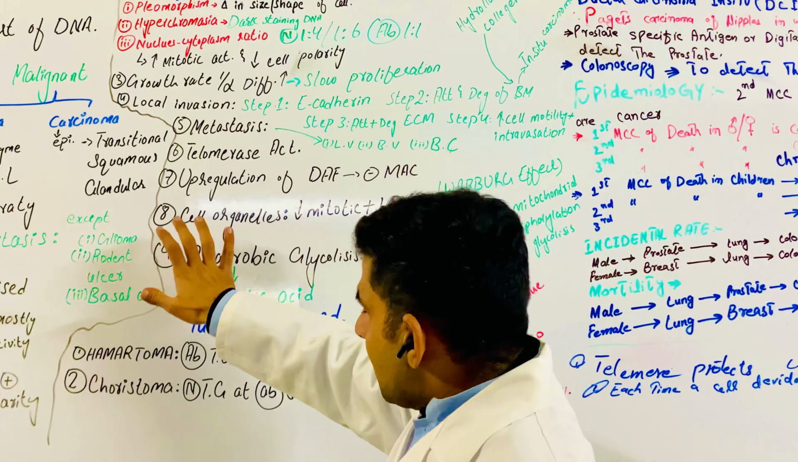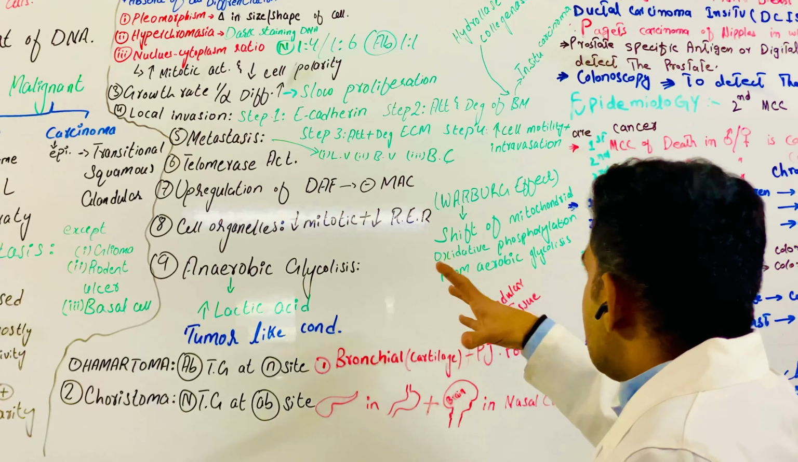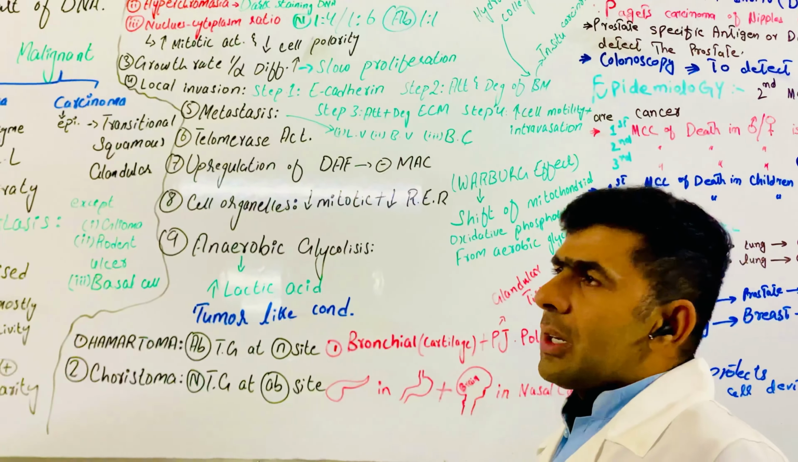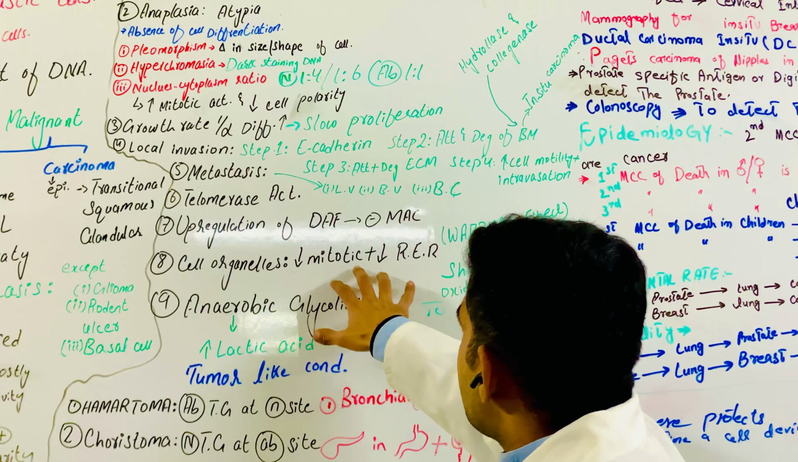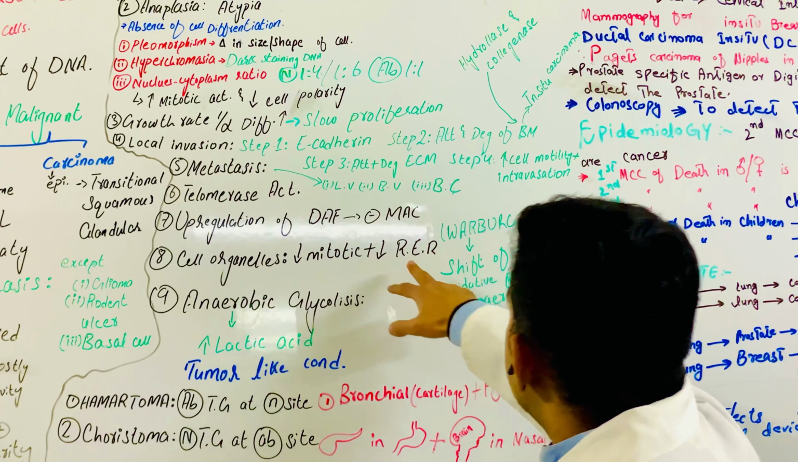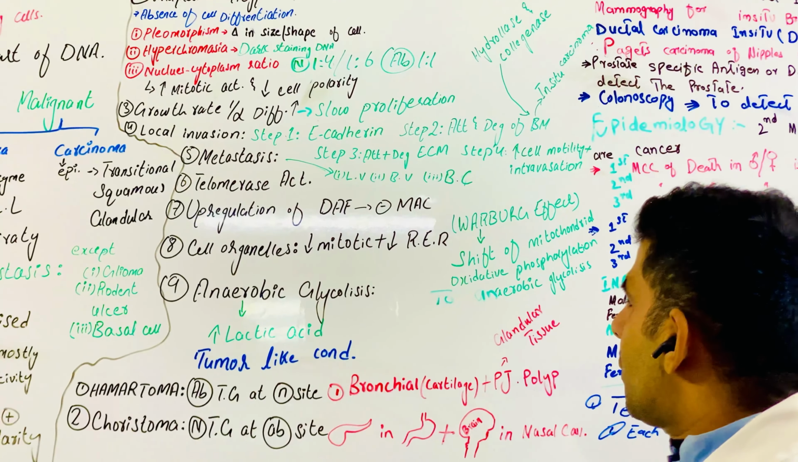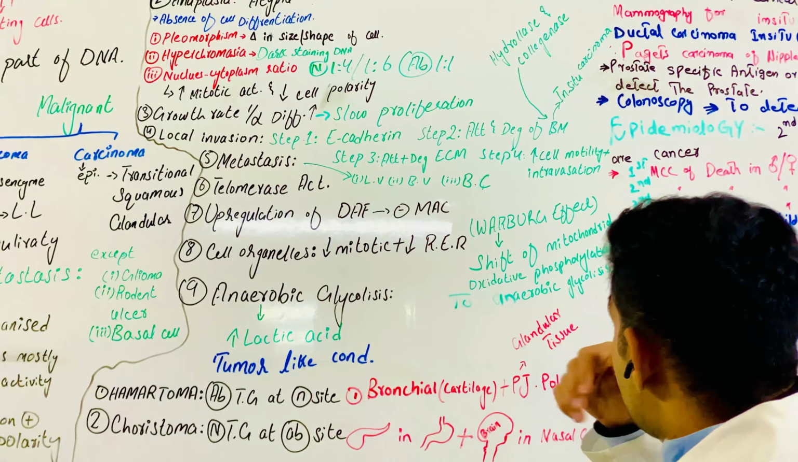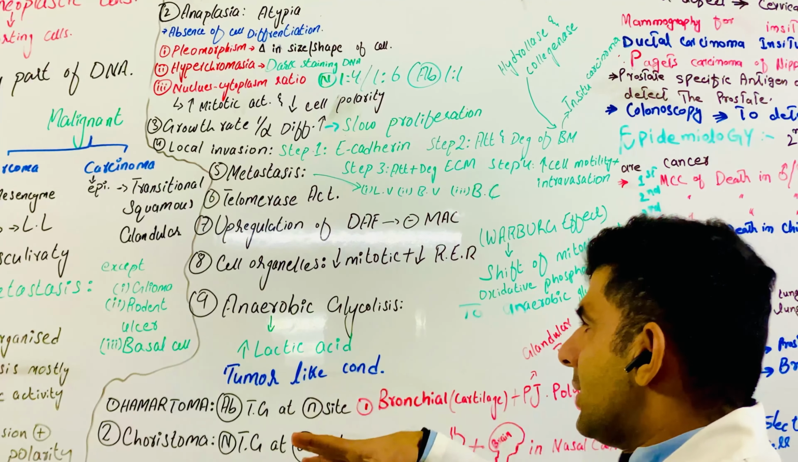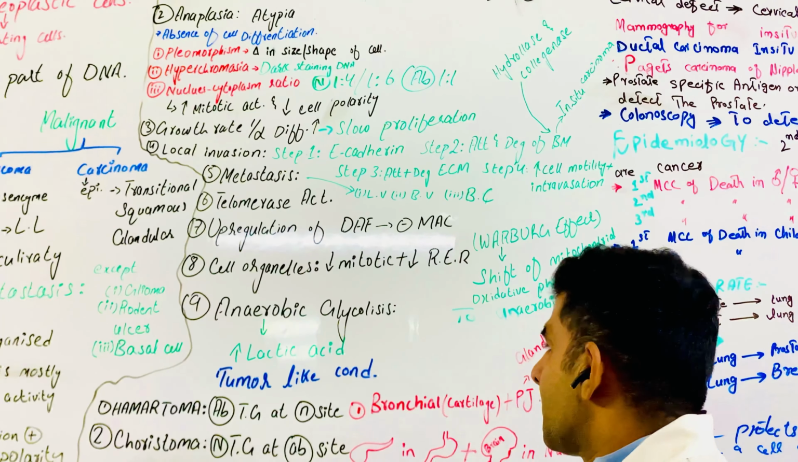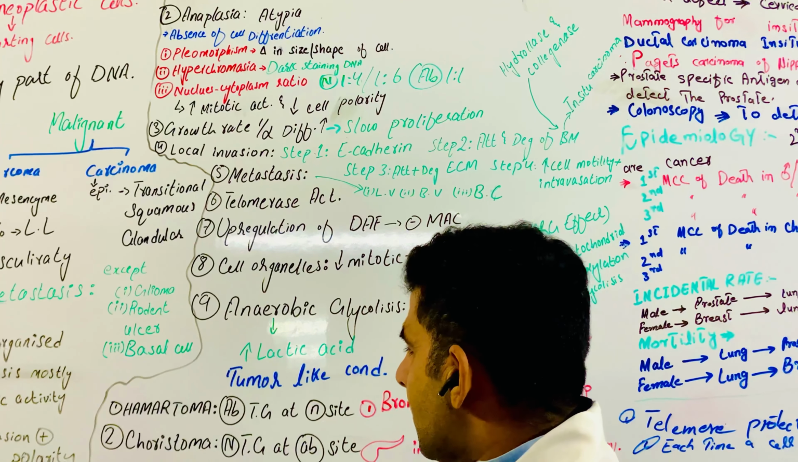And the other point is cell organelles. It includes the Warburg effect, which is a shift from mitochondrial oxidative phosphorylation to anaerobic glycolysis. It is also a feature of neoplasia, and anaerobic glycolysis increases the production of lactic acid. And there are other tumor-like conditions.